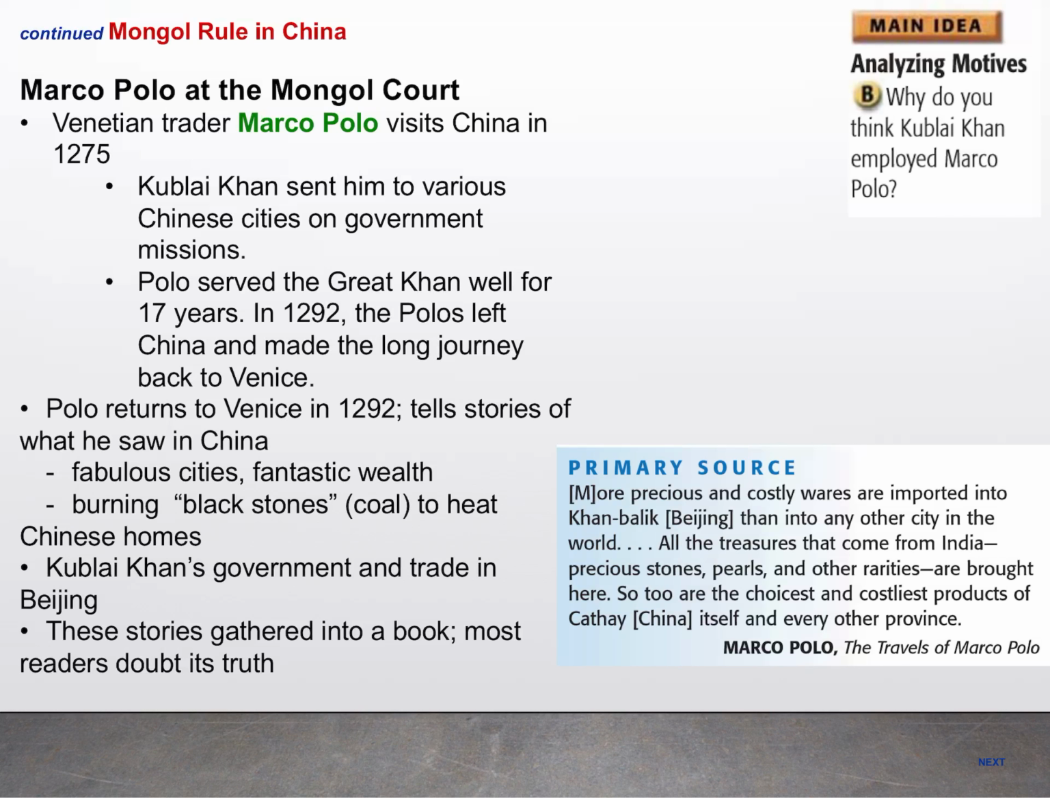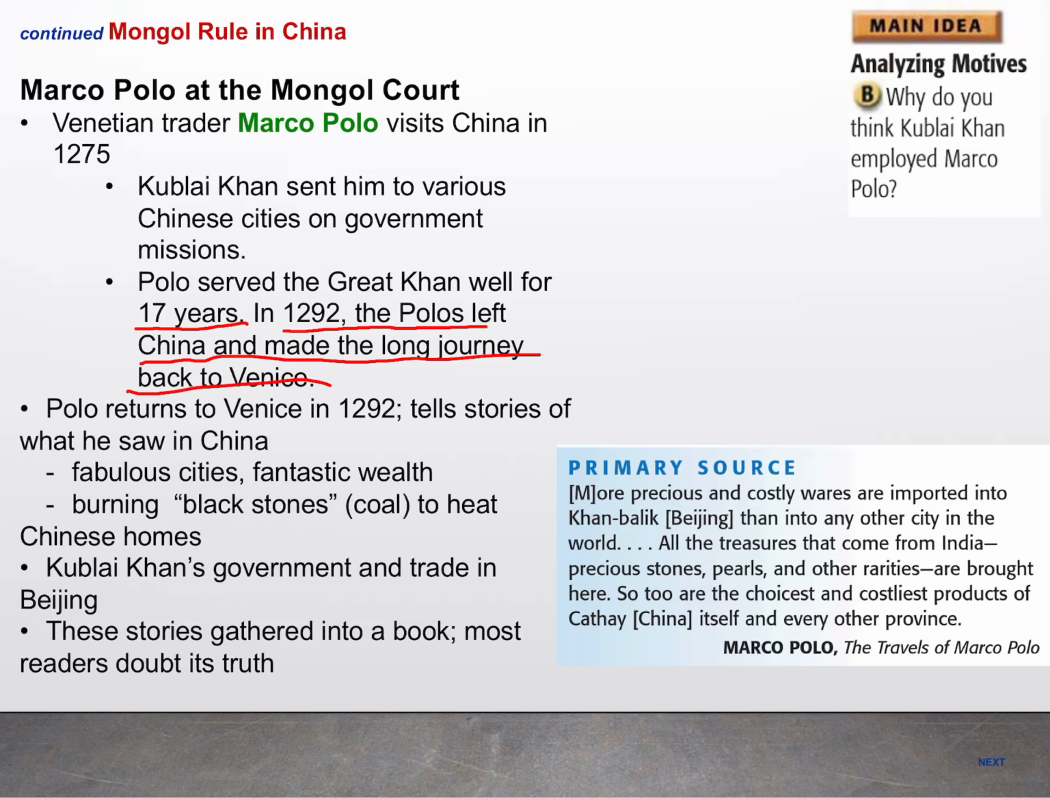Specifically, one of the most famous was Marco Polo, right? He was a Venetian trader who visited China in 1275. Marco Polo ends up working for Kublai Khan, going to different Chinese cities and government agencies within the Mongol Empire, and Kublai sends him on different government missions. He serves the Great Khan for 17 years, and in 1292, Marco Polo left China and made the long journey back to Venice.